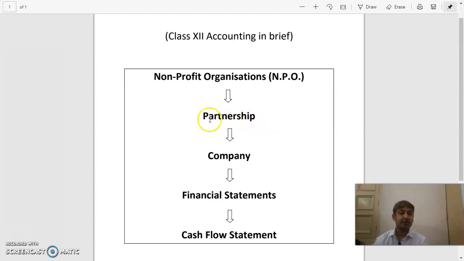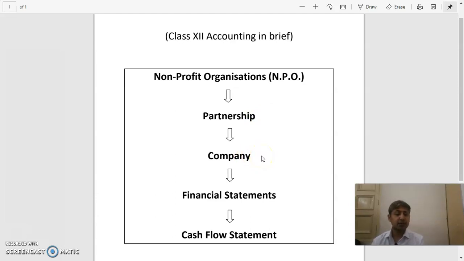And in partnership, we have to learn how a partnership is formed, and then when a new partner is admitted, what changes are brought in the firm. Or if an old partner goes away, like he is retired, or he might die also. So what changes are brought in the firm if he's retiring, or if a new partner is being admitted, and there's a change in PSR also, profit sharing ratio gets changed.